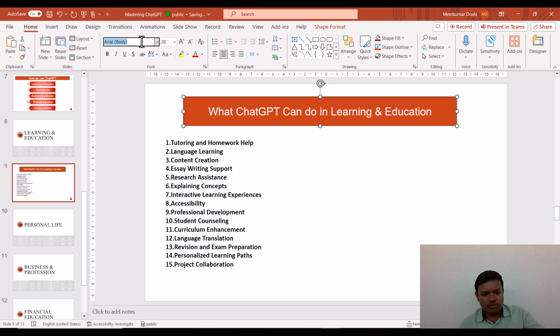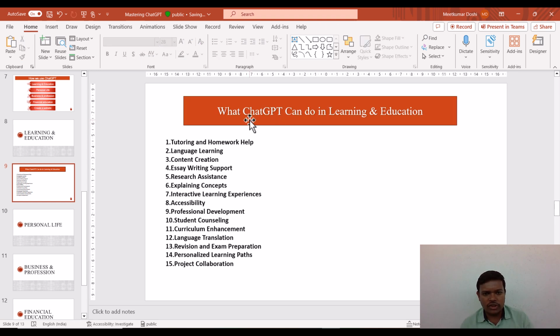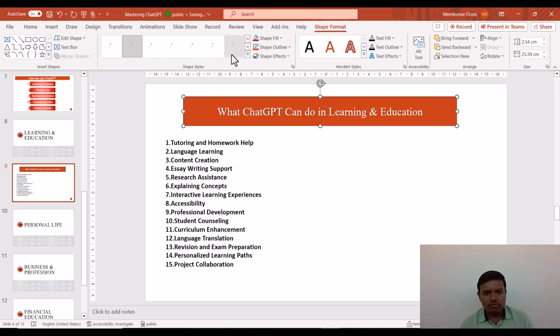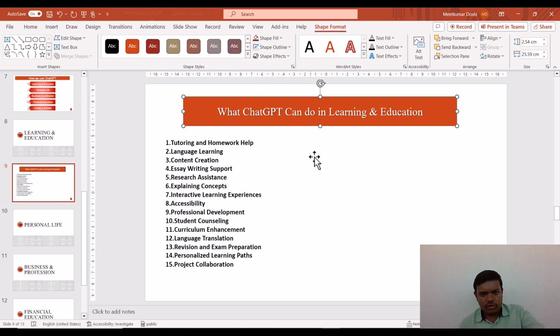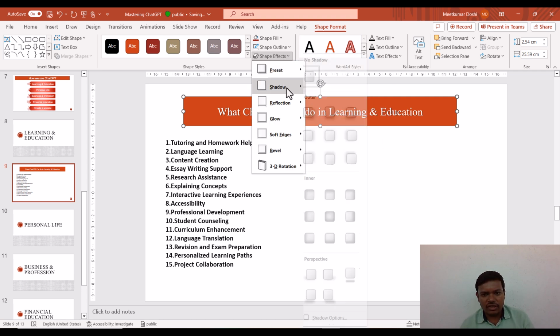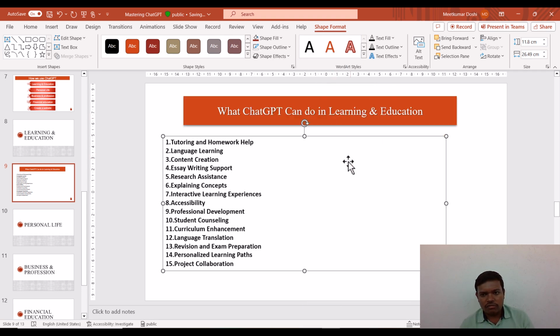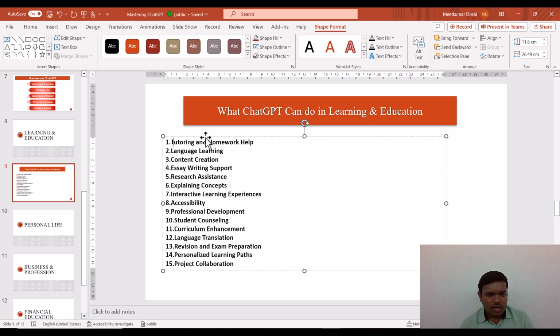So here we are going to use Times New Roman, and I also want to give a shadow to the text. Let us remove the border. We don't require any border, and for this shape I want a shape effect as a shadow. So I'm putting this in, you can see the effect. And here I want to convert this whole text to SmartArt.